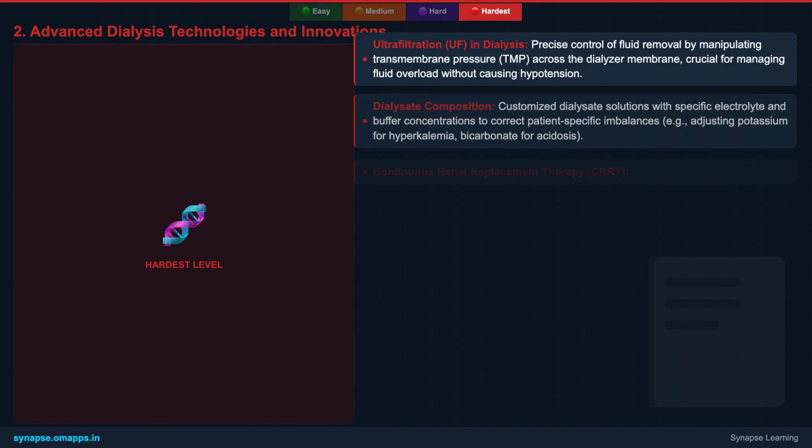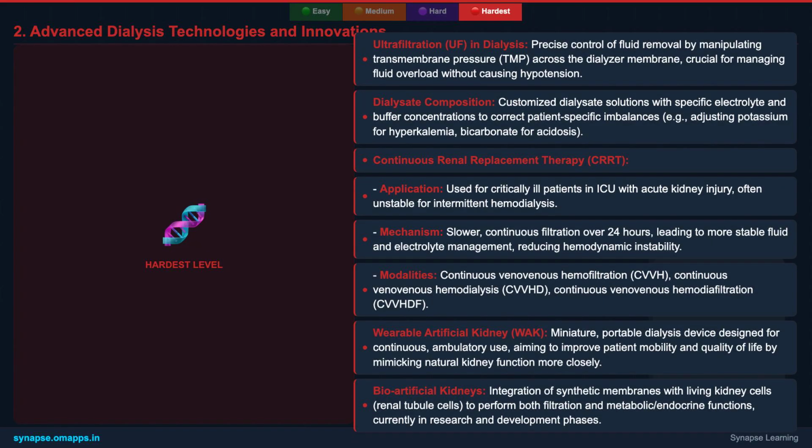Let's explore advanced dialysis technologies and innovations at this hardest level. We'll go beyond basic hemodialysis to understand concepts like ultrafiltration, the precise control of dialysate composition, and continuous renal replacement therapy, or CRRT, used in critically ill patients. We'll also touch upon emerging innovations like wearable artificial kidneys and bioartificial kidney devices, which aim to provide more continuous and physiological renal support, representing the future of kidney care. This engineering insight is crucial.